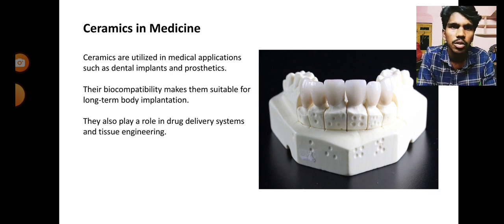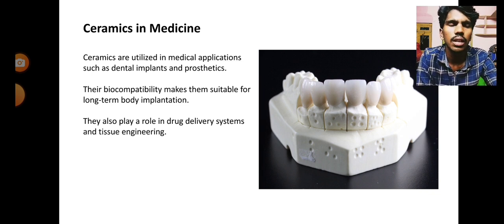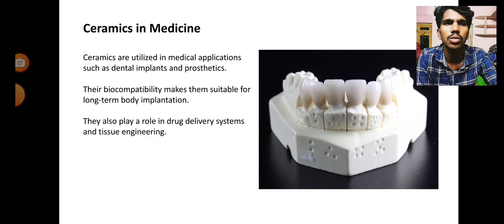Ceramics are utilized in medical applications such as dental implants and prosthetics. Their biocompatibility makes them suitable for long-term body implantation. They also play a role in drug delivery systems and tissue engineering. So these are all the components used in ceramics.